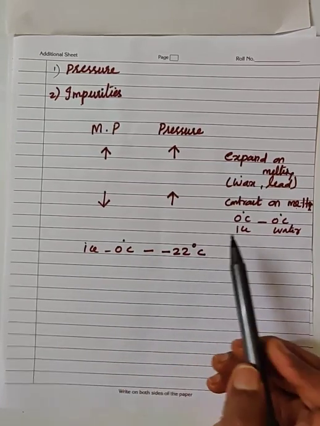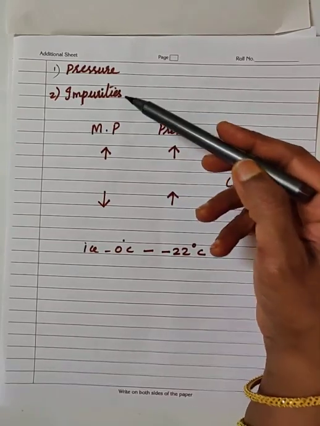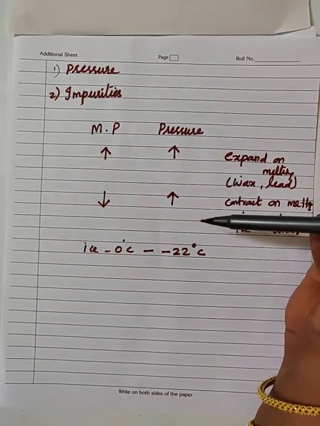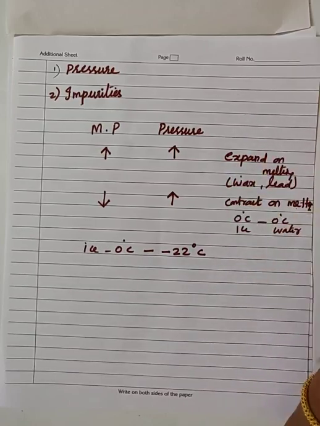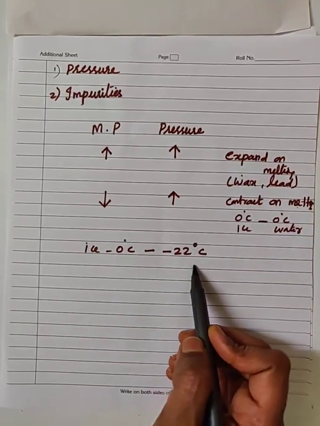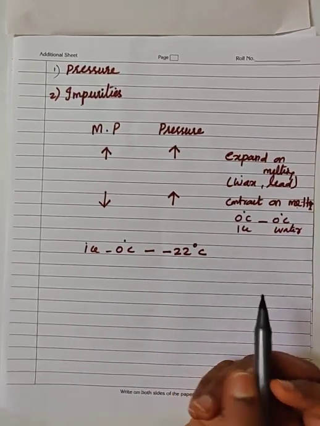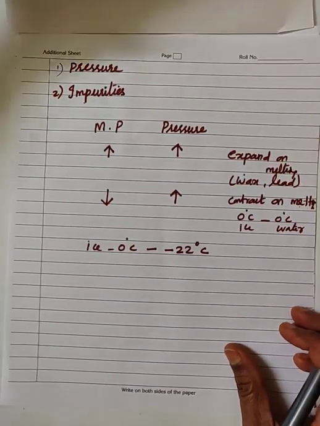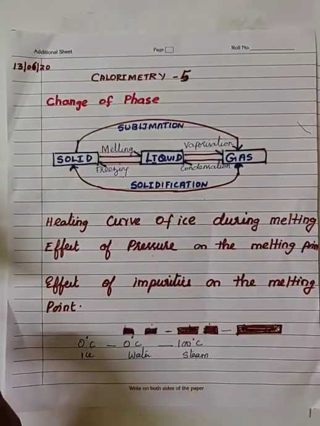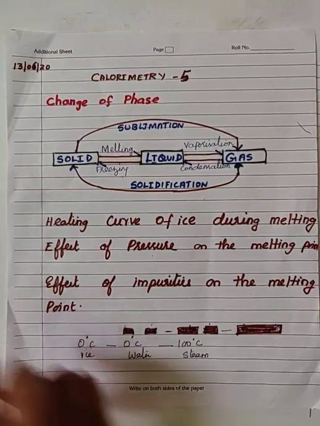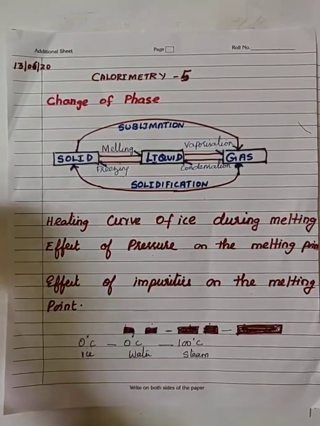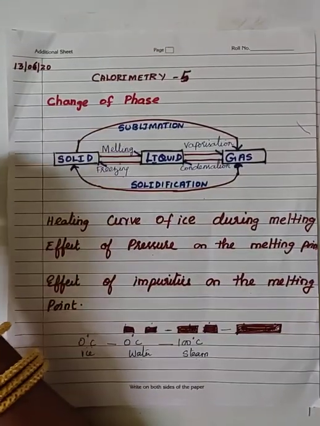Okay, these are all the effects of pressure and impurities on the melting point. Addition of impurities will lower the melting point. This ice example you can give. Yes students, before you attend the next class, go through all these things. Next class we will discuss some consequences of latent heat of ice and also a few numerical problems. Yes, take care.